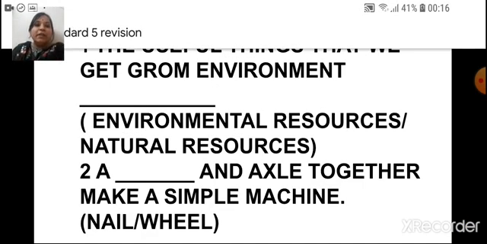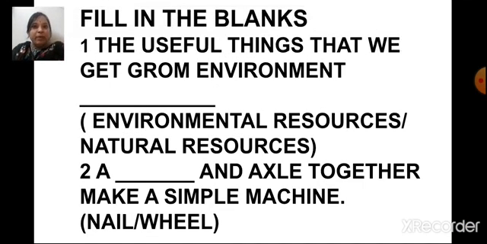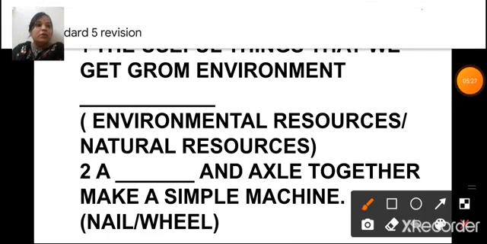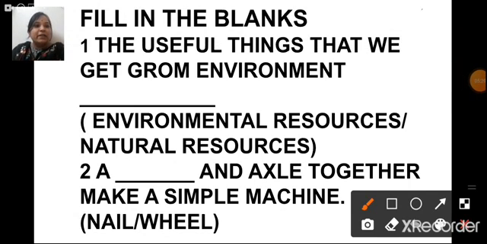Okay. Now the next question is fill in the blanks. The first one is, the useful things that we get from the environment. So what are the useful things called which we get from the environment? Now the options are environmental resources or natural resources. So according to you, what is the correct answer, children? Yes, they are called natural resources.